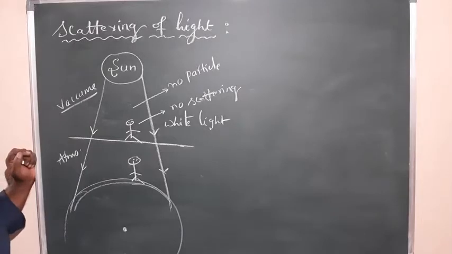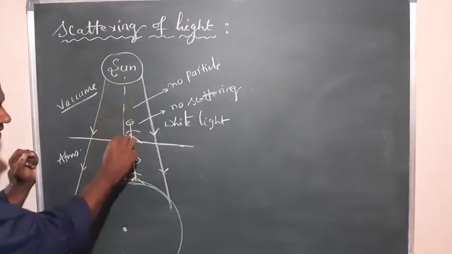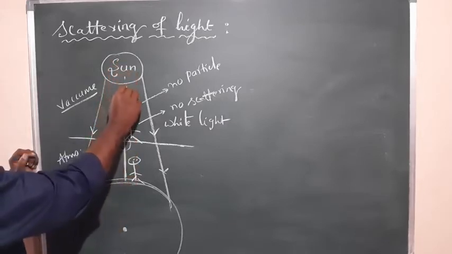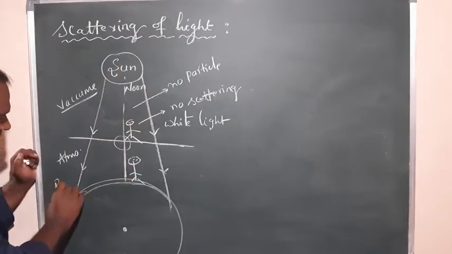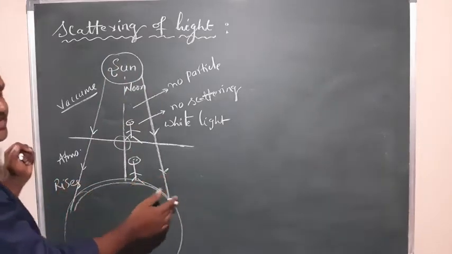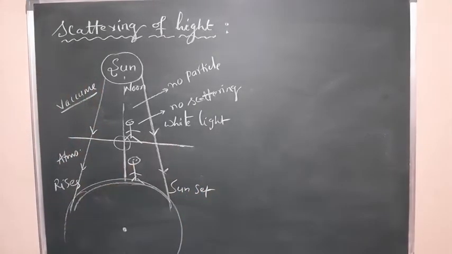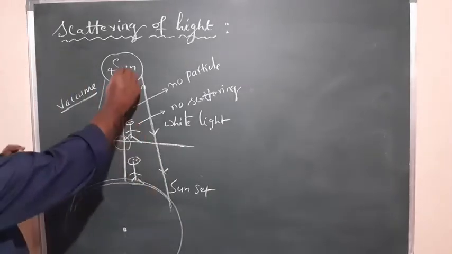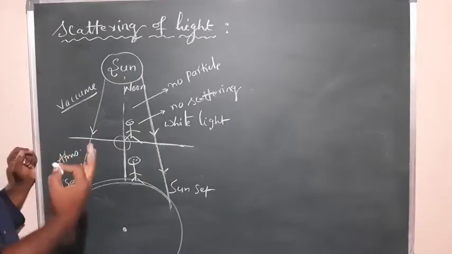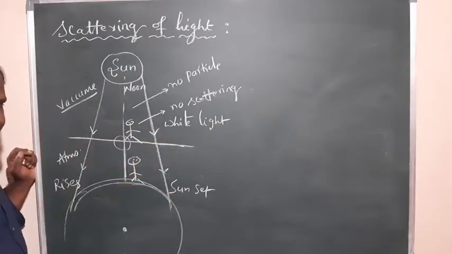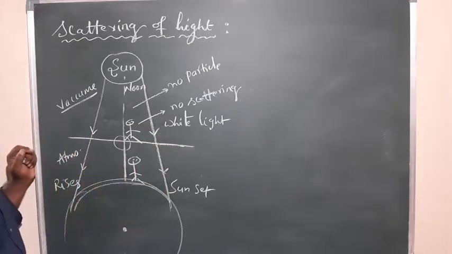It depends upon where the sun is located. Suppose the sun is exactly overhead, perpendicular. You can call it noon, afternoon. This is morning, or you can write sunrise. Here it is sunset. So this person can observe when the sun is rising, when we are getting the solar radiations from the sun initially after the night is over. That is sunrise.